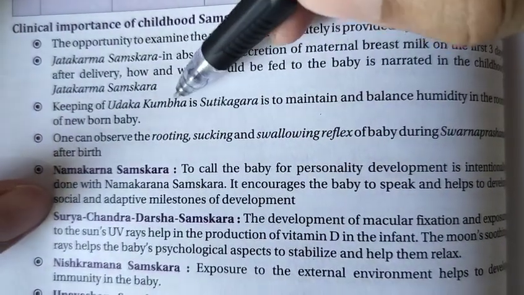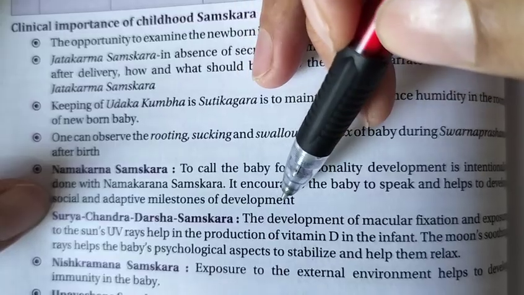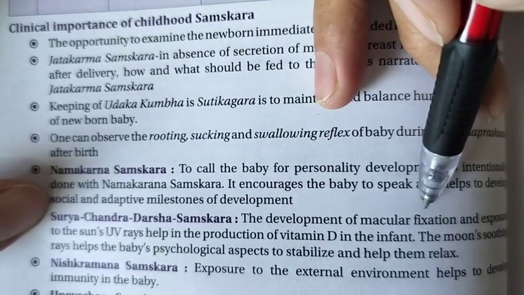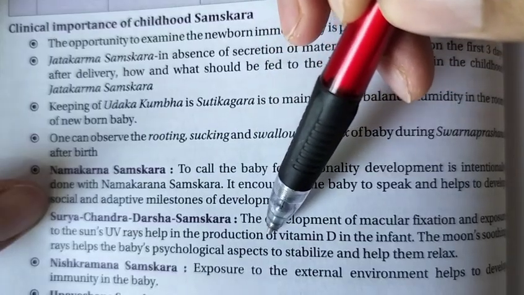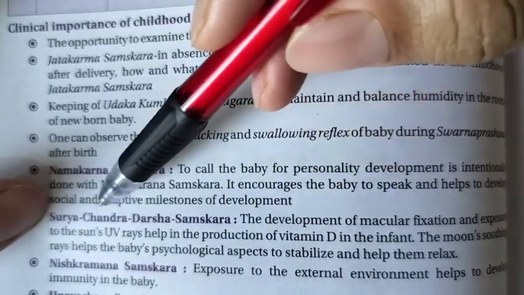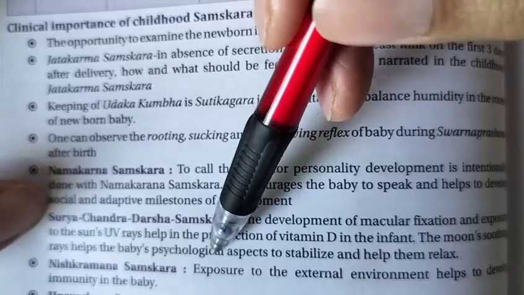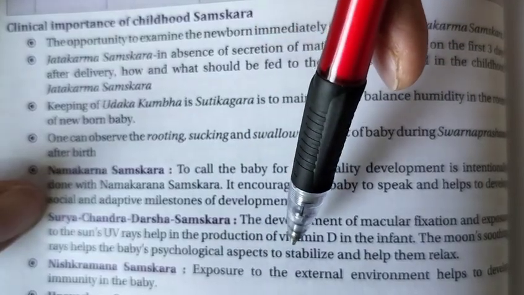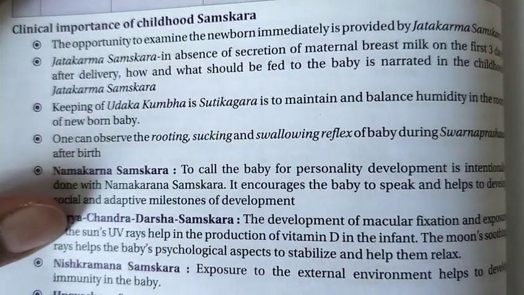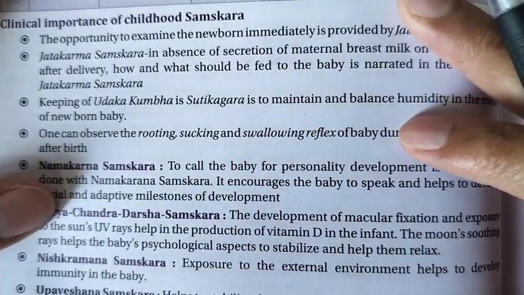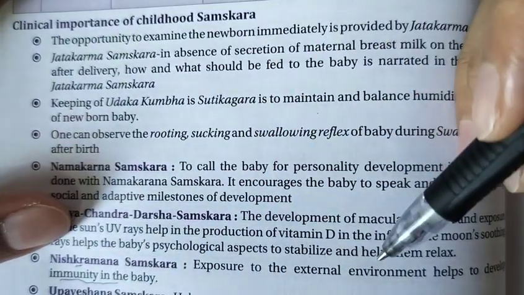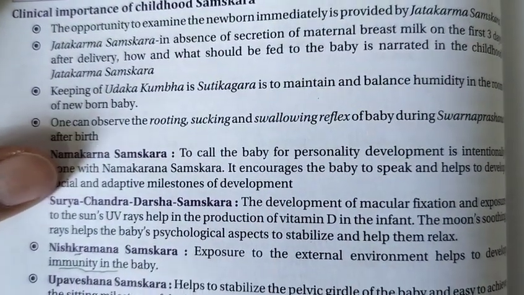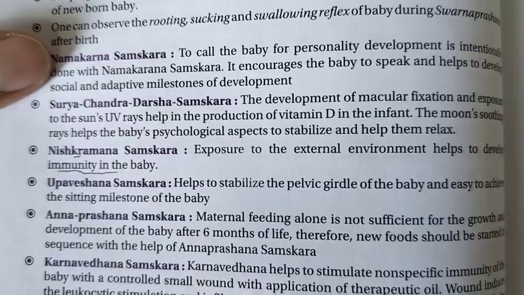Next is Surya Chandra Darshana Samskar. Macular fixation and exposure to the sun's UV rays help in the production of vitamin D, and so on, in Surya Darshana. The soothing moon helps the baby stabilize psychologically and relax. Next is Nishkramana Samskar. Exposure to the external environment helps develop immunity. Next is Upaveshan Samskar, which helps in stabilization of the pelvic girdle.